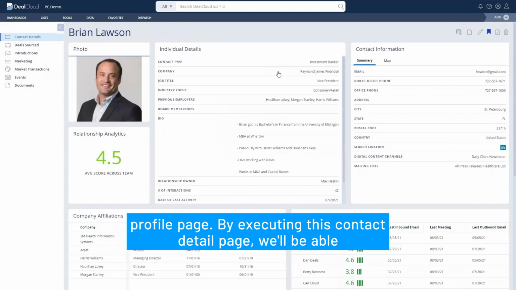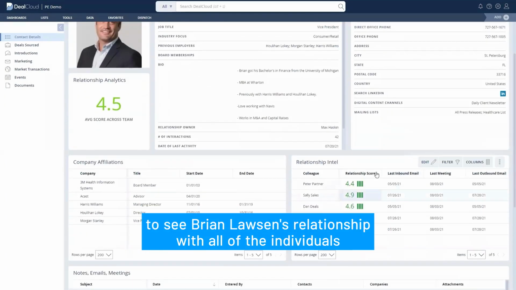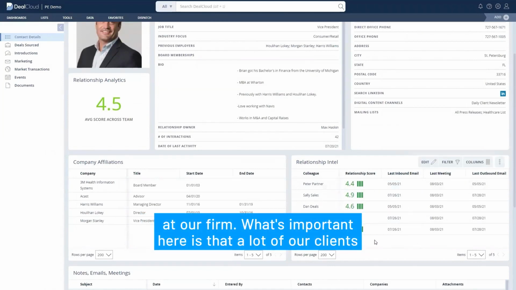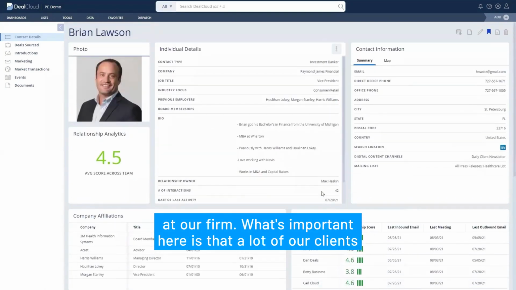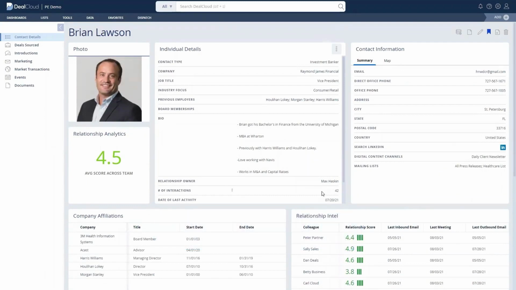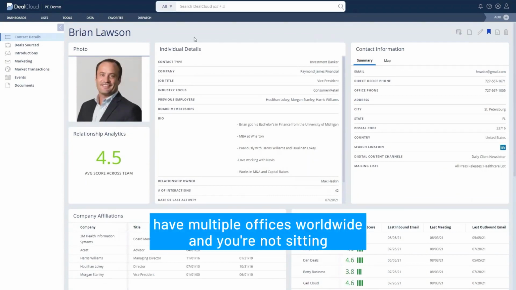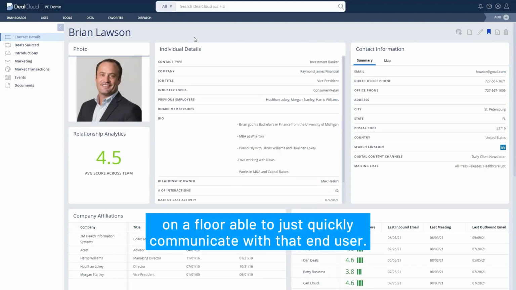By executing this contact detail page, we'll be able to see Brian Lawson's relationship with all of the individuals at our firm. What's important here is that a lot of our clients have multiple offices worldwide, and you're not sitting on a floor able to just quickly communicate with that end user.